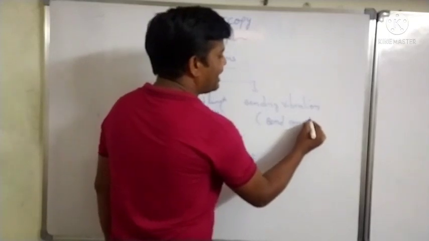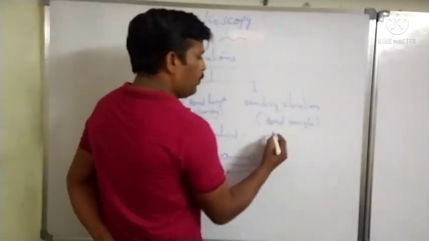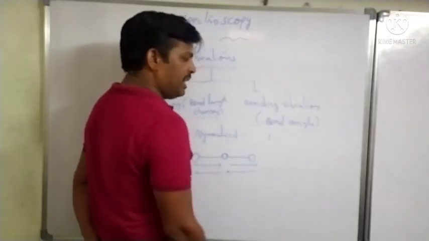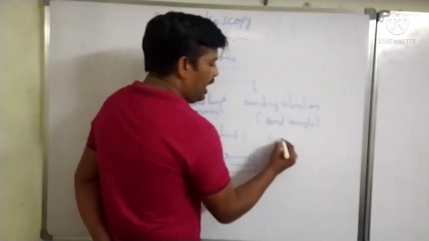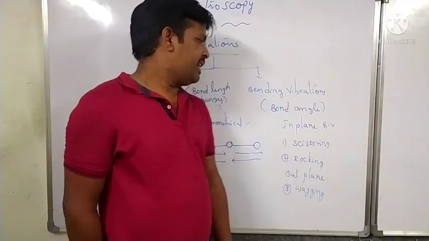Bond angle changes. We are observing a molecule. There are four types of bending vibrations present in a molecule. Two are in plane. Bending vibrations are four types.